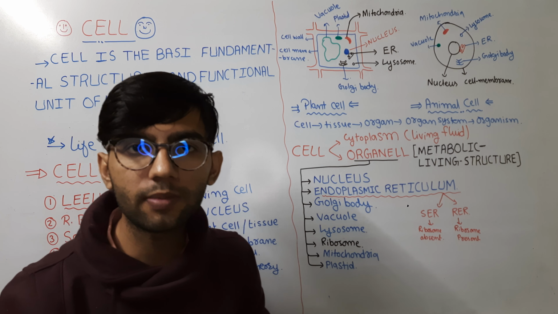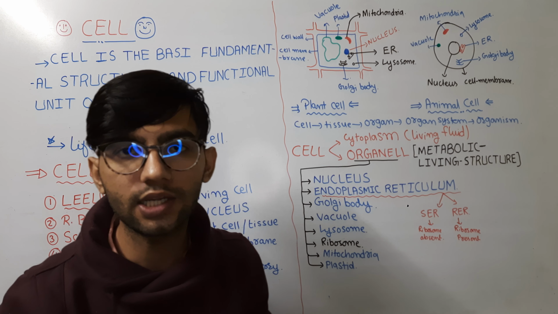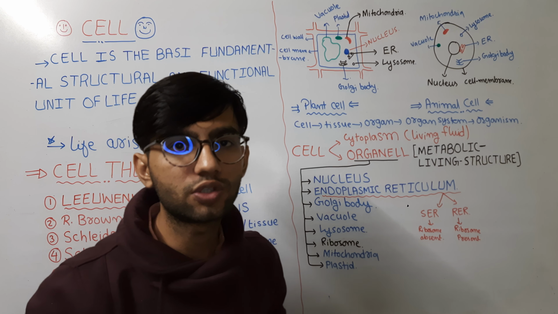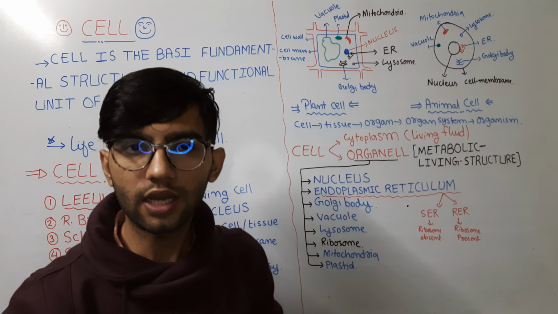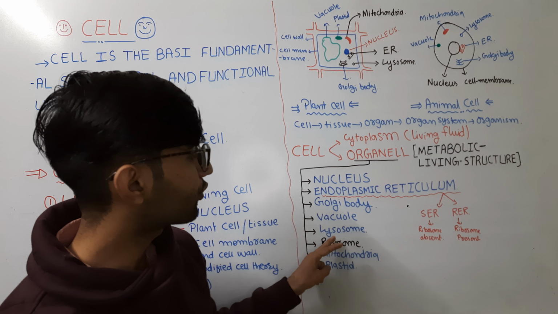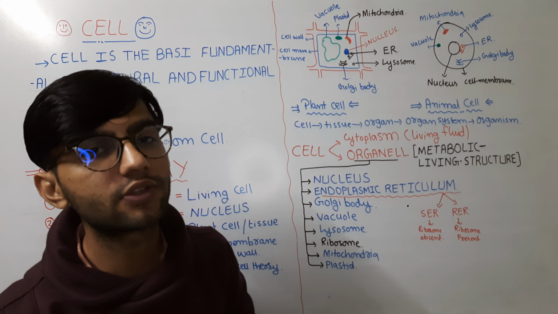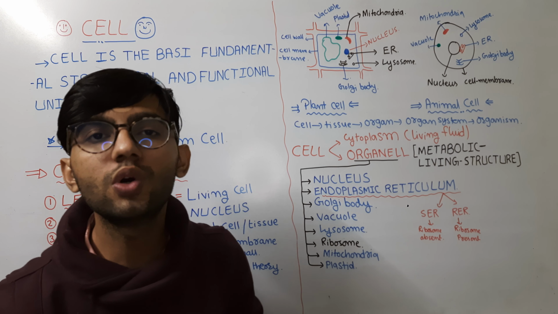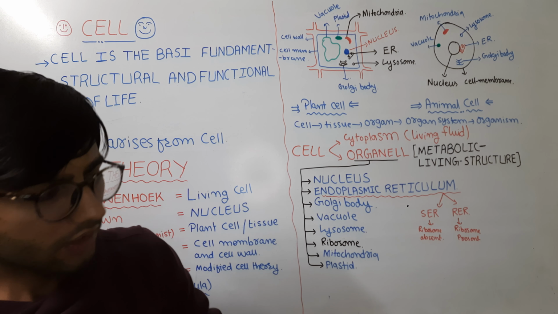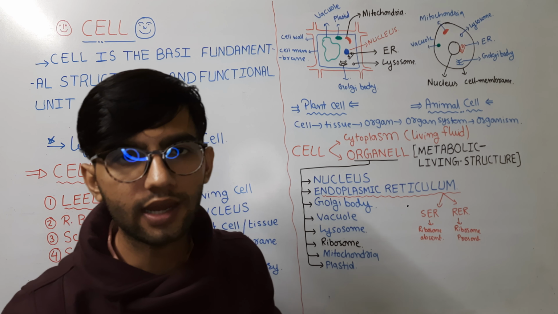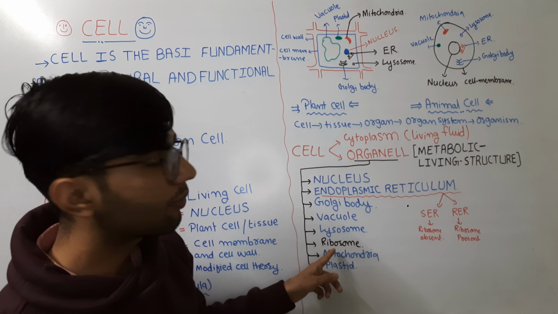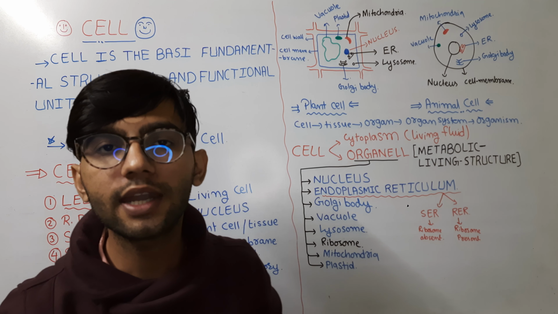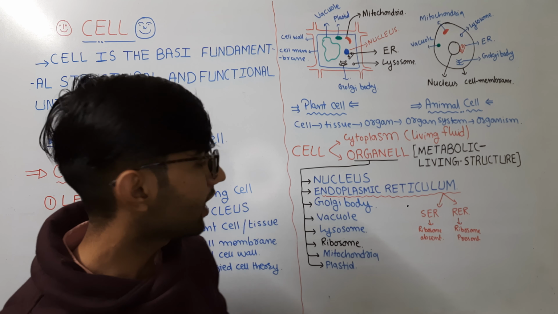When there is a disturbance in the cell, when some pathogen enters the cell and the cell is unable to fight against it, or when the cell grows older, in both conditions the lysosome destroys the cell, and so it is also known as the suicide bag of cells. But many times it performs the function of dissolving complex molecules inside the cells. Next one, ribosomes. They guide the functioning of the rough endoplasmic reticulum.